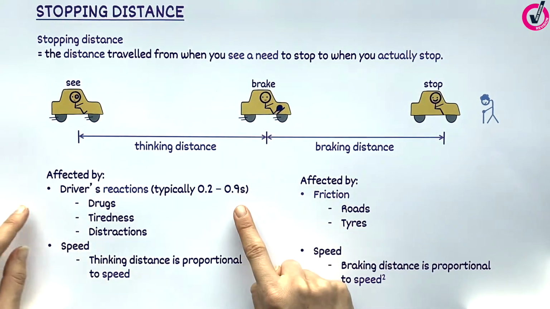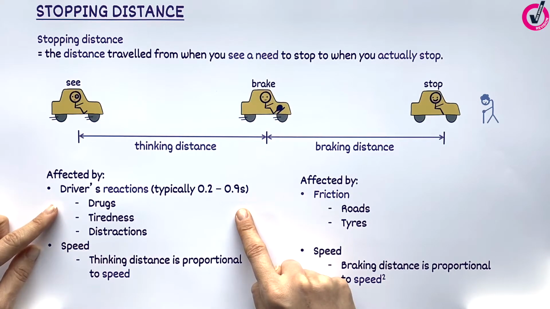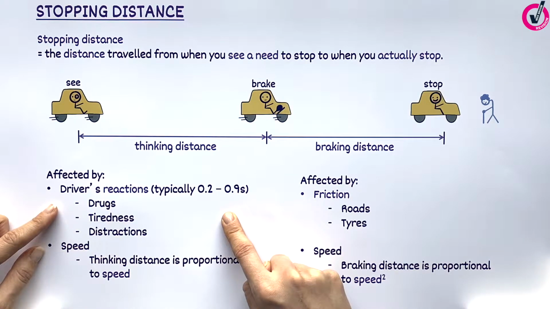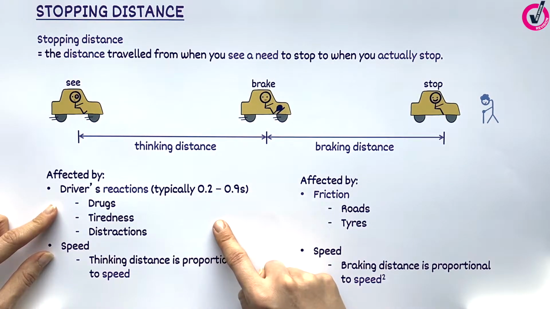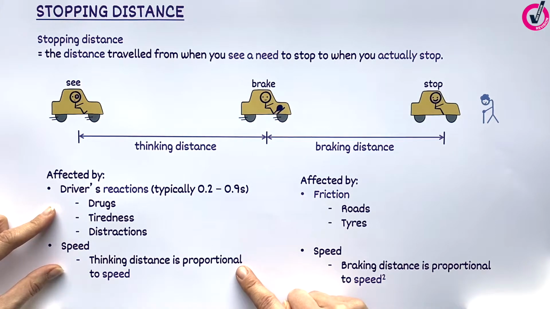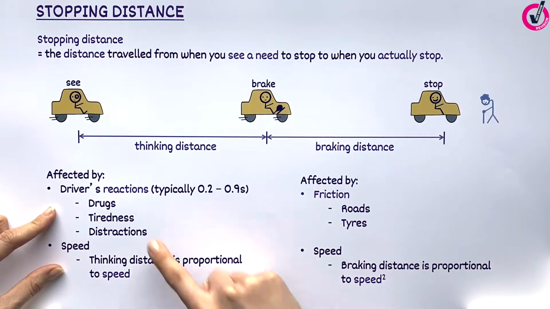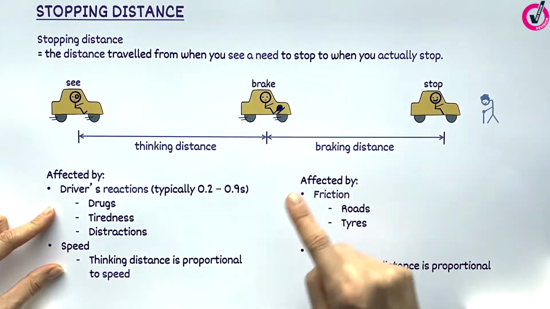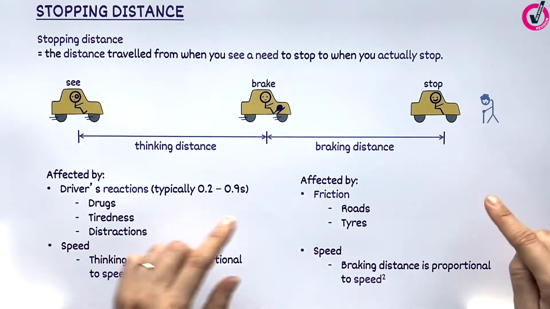Well, thinking distance depends on the driver's reactions, how quickly their brain can process the information and instruct their foot to press the brake. This is affected by tiredness, drugs, and distractions. Thinking distance also depends on the speed. The faster the car is going, the further it will travel whilst the driver is thinking.